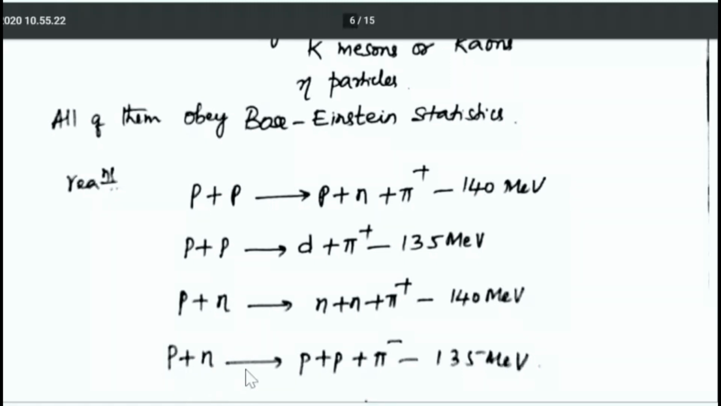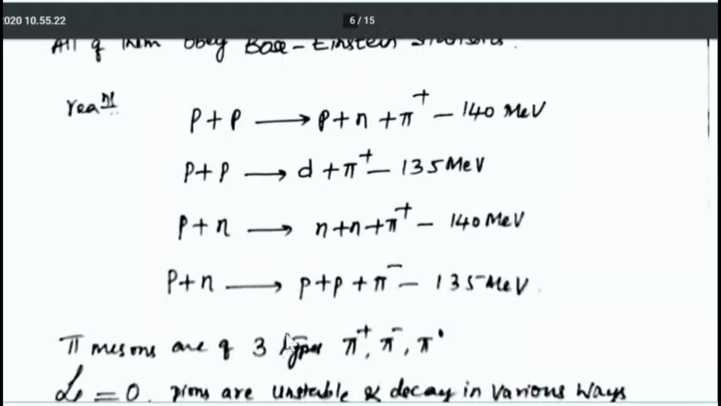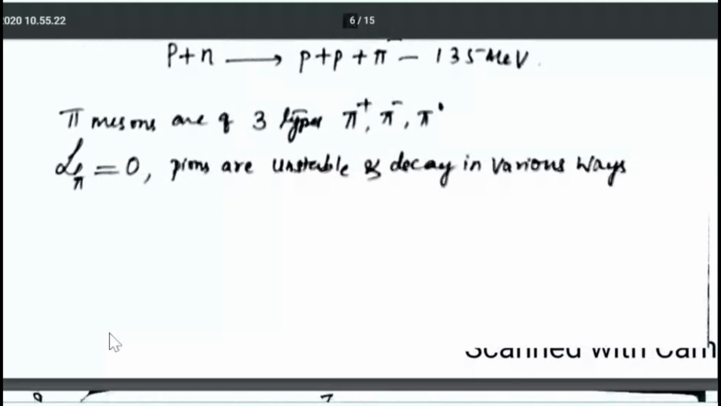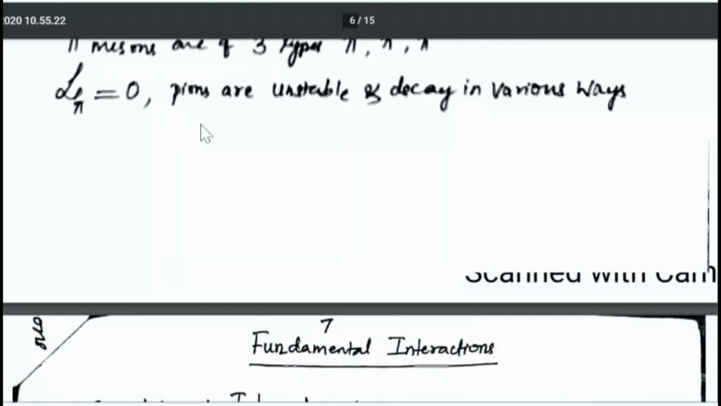Proton plus neutron gives rise to proton plus pi minus, and energy is 135 MeV. All are minus, energy minus. That means energy is absorbed during the reaction. Pi mesons are of three types: pi plus, pi 0, pi minus. Angular momentum is 0, pions are unstable, and they decay in various types.